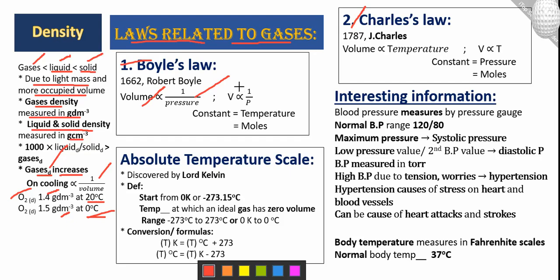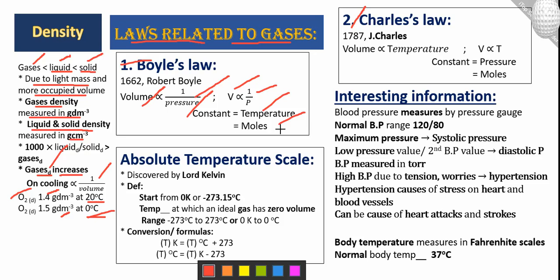So volume is denoted by V, and V is proportional to 1 over P, which is 1 over pressure. It is an important factor: in Boyle's law we keep factors like temperature and moles constant. This is important for MCQs. Which factors remain constant in Boyle's law? Temperature and number of moles, the quantity of substance, the quantity of molecules, remain constant. We do not change them. Okay, this is Boyle's law.